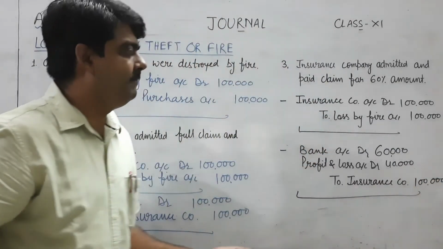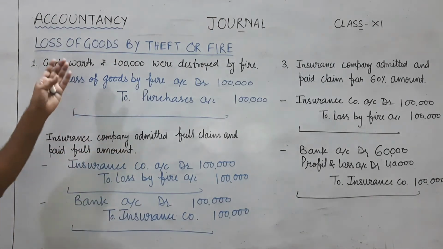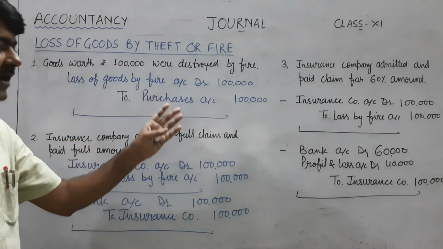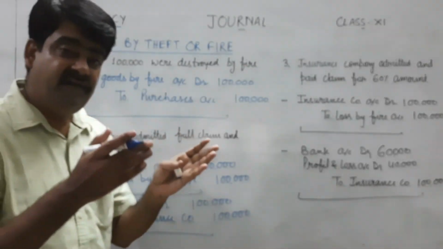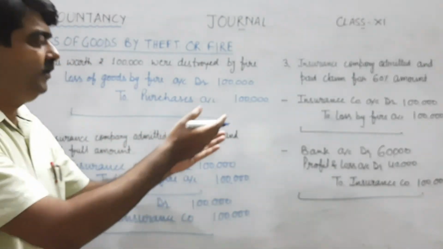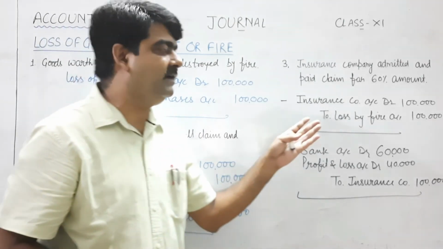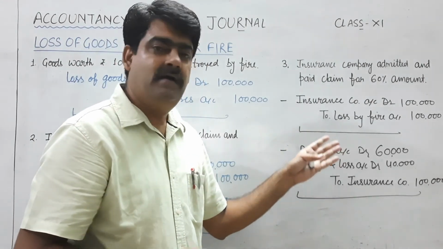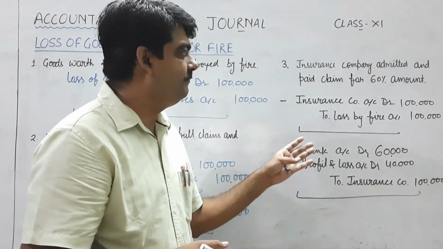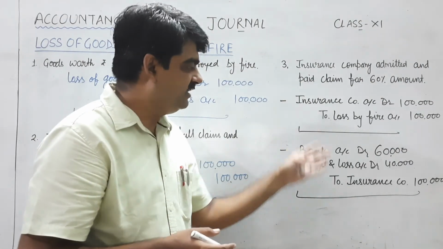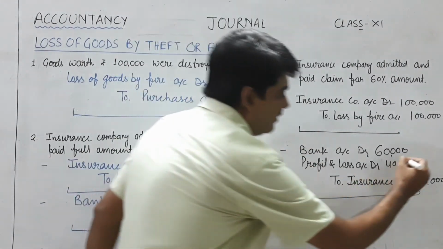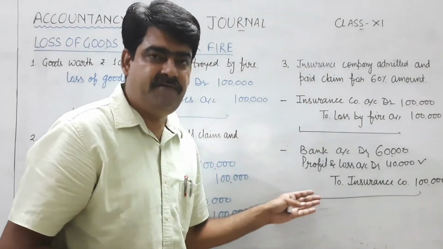So always remember, in case of loss of goods by theft or fire and goods are insured, there will be two possibilities. Sometimes insurance company will admit full claim, and sometimes insurance company will admit partial claim. If insurance company admits partial claim, then these two entries will come. Unrecovered amount from insurance company will be transferred to profit and loss account.